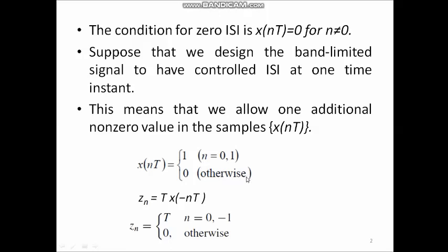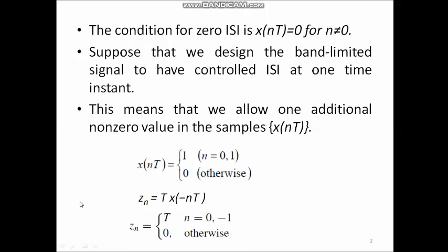Now, let us define the Fourier series coefficient Zn, and this Zn is defined as T into x of minus nT. Next, we will find various values of Zn for different n values. Now, put n equal to 0. For n equal to 0, Z0 equals T into x of minus 0T.